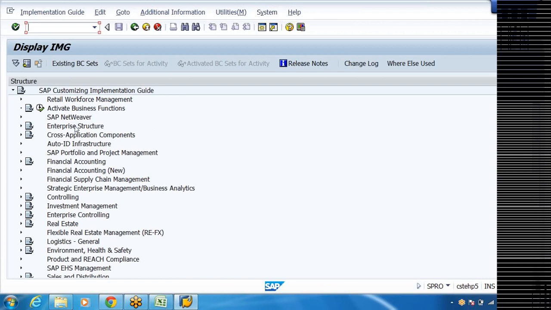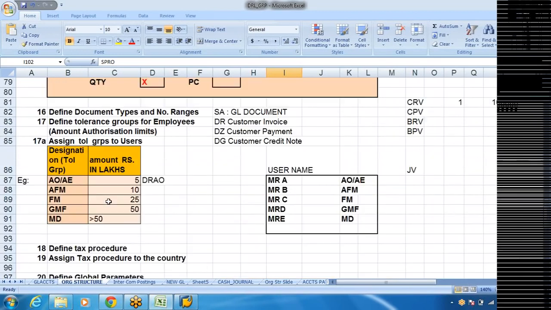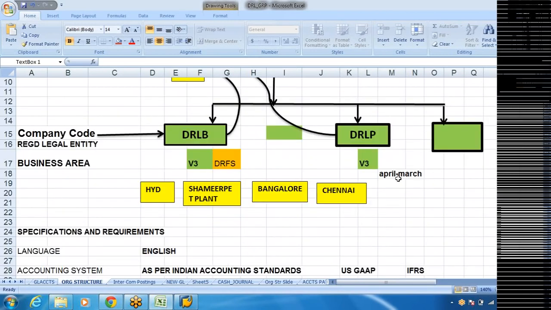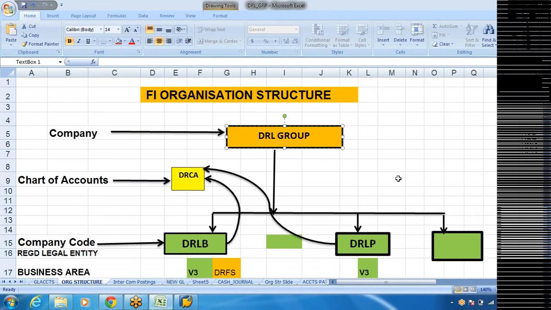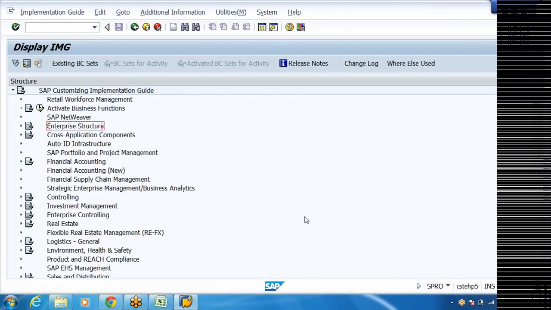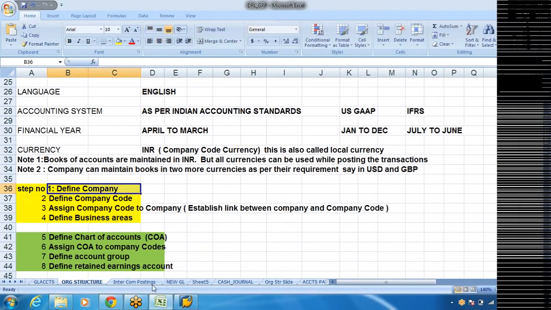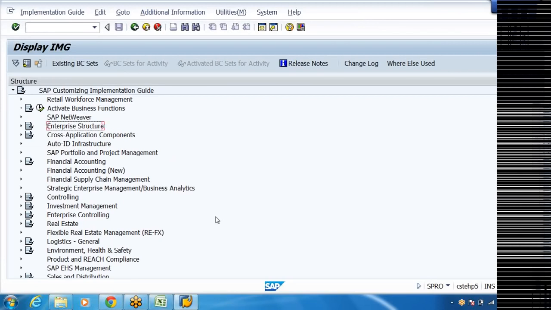Right now, see whatever the configuration steps that we have to create: the group company, GL accounts, business areas, everything we have to define first. Because unless you define all these things, you cannot post an accounting entry. When I'm going to post an accounting entry, I need a GL account, I need a business area, I need the text field. All these things are required here. So let us first create. Step number 1, define organization structure. In this, define company, the topmost one.